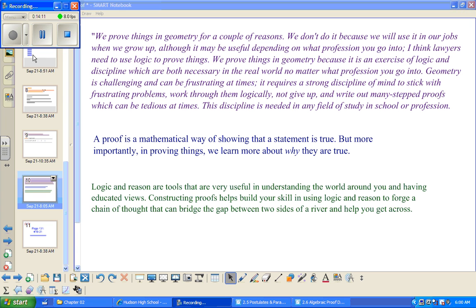A proof is a mathematical way of showing that a statement is true. But more importantly, in proving things, we learn more about why they are true. Logic and reason are tools that are very useful in understanding the world around you and having educated views. Constructing proofs helps build your skill in using logic and reason to forge a chain of thought that can bridge the gap between two sides of a river and help you get across.